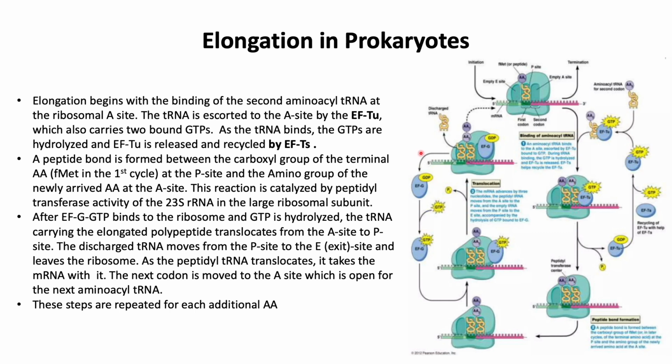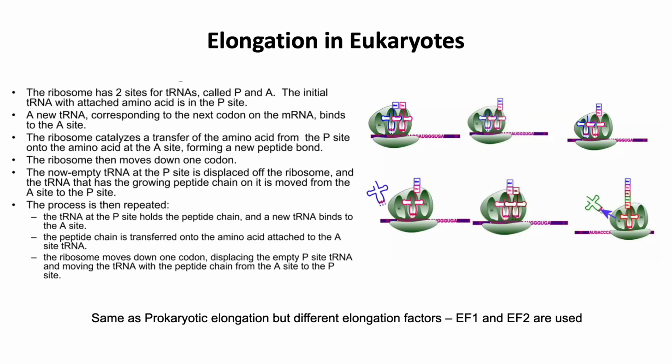The next codon is moved to the A site, which is now open for the next aminoacyl tRNA to bind. These steps are repeated for each additional amino acid. The elongation process in eukaryotes is similar to that of prokaryotes, except that different elongation factors, EF1 and EF2, are used.